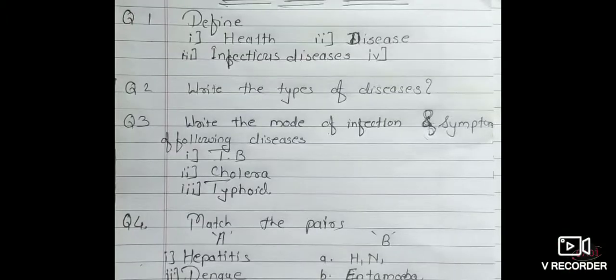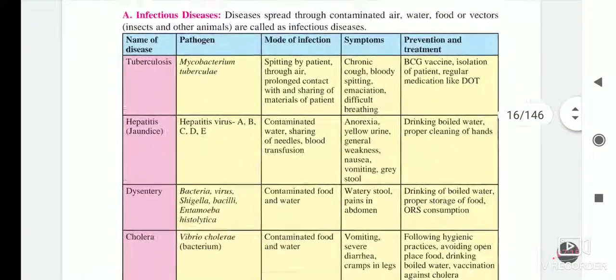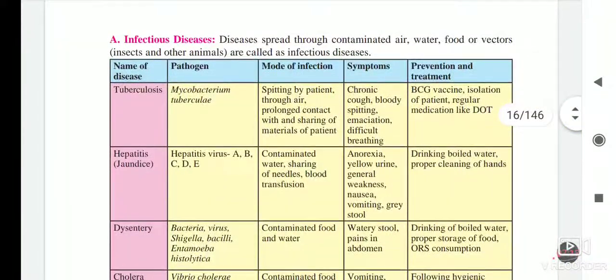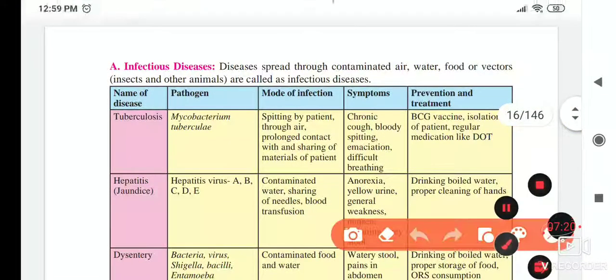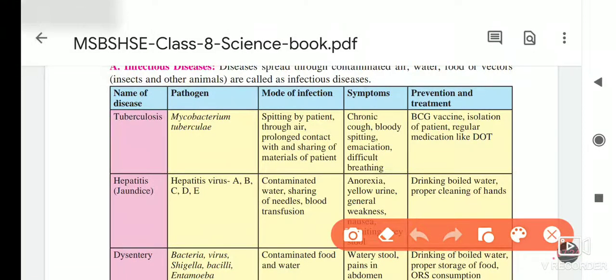For this question, for the symptoms and infection of the following diseases, that is TB, cholera and typhoid, we have to refer to the textbook. So we have to refer to this box, which is provided here, and here they gave us the symptoms, the mode of infection, and the pathogen responsible. All the information is given in this table.